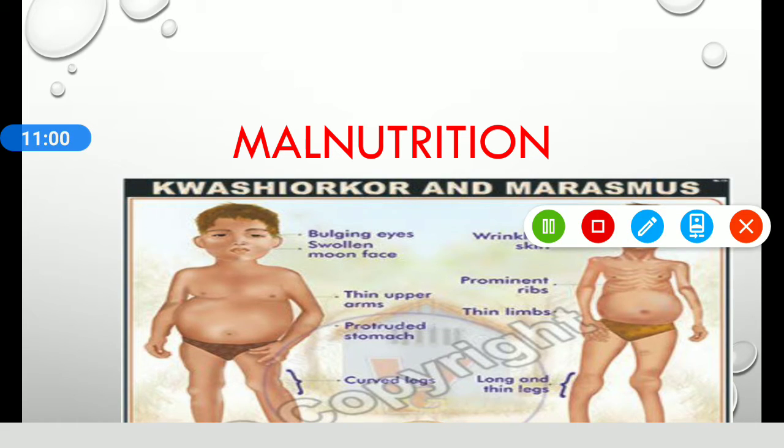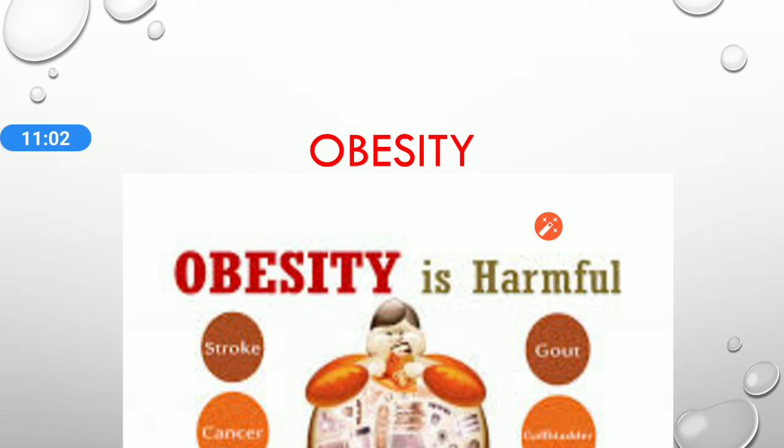Next is the weight of an individual, which must be in proportion to her or his height. Some individuals have a tendency to eat more and more than what is needed by their body. As a result, body gets extra calories. These extra calories get stored below the skin. The person becomes obese.